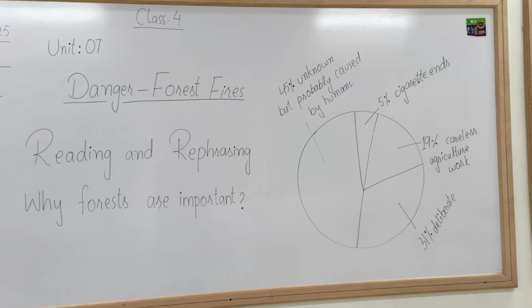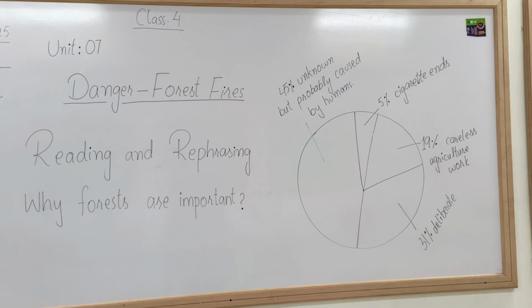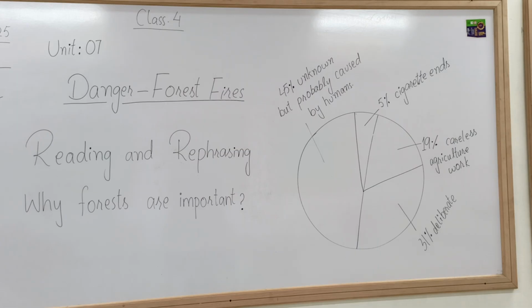Okay, so as you people can see, there's a pie chart on the board, and it shows how many factors are there that helped initiate the forest fire in the previous 1 year. You can consider it as the previous year that we are talking about. In this pie chart you can understand, and it will help you generalize the amount of forest fire being initiated by certain activities. You can say that 5% is because of the cigarette ends.